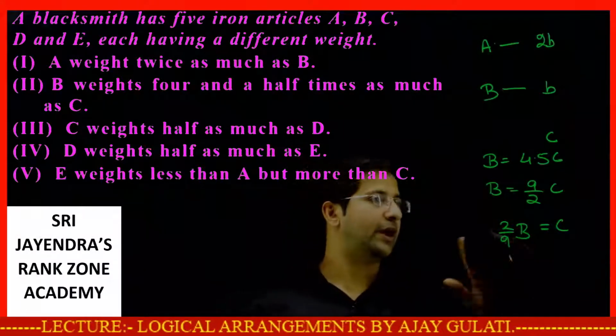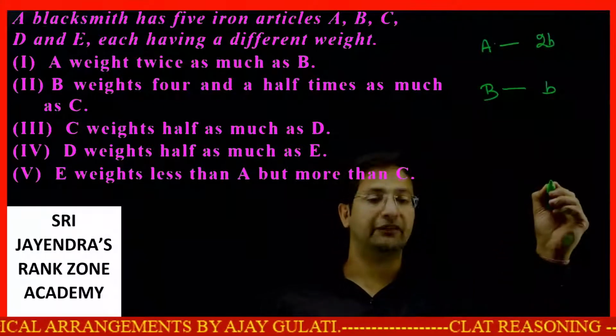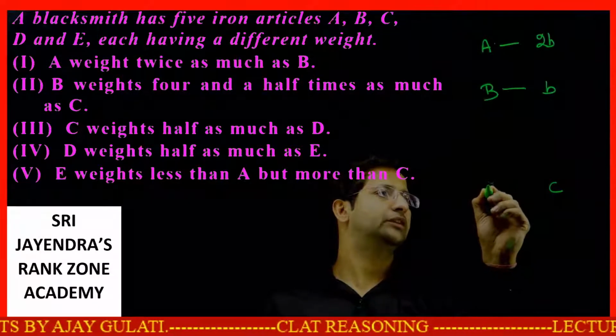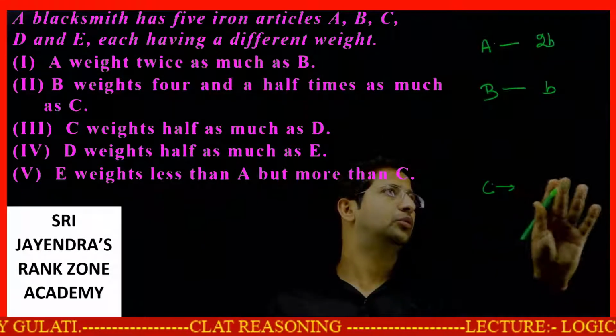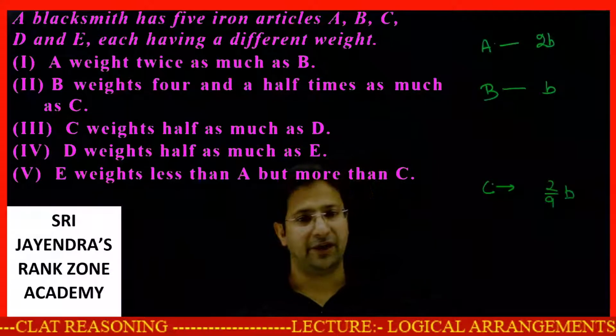C is equal to 2 by 9 B. The weight of B is small b.